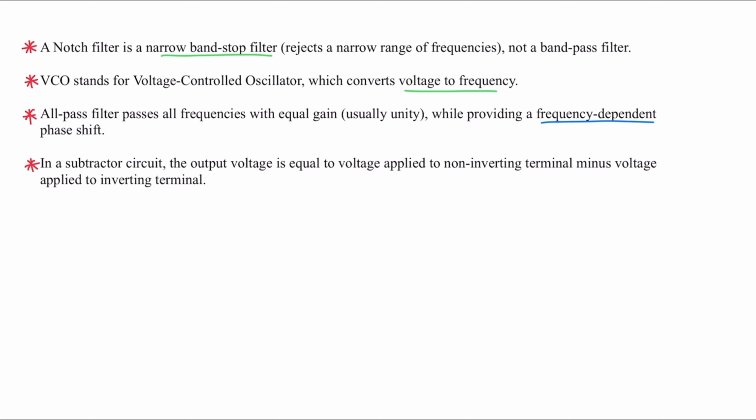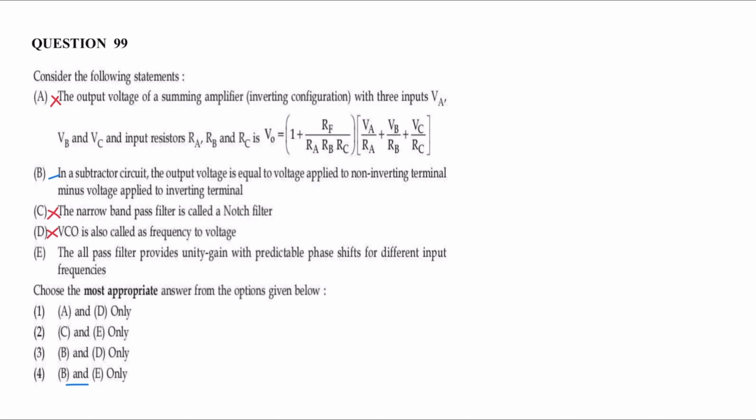The magnitude is equal and its value is 1. Equal gain, usually unity. Statement E is correct. So correct statements are B and E. Therefore correct option is 4.